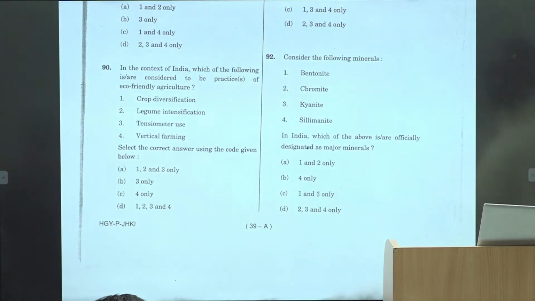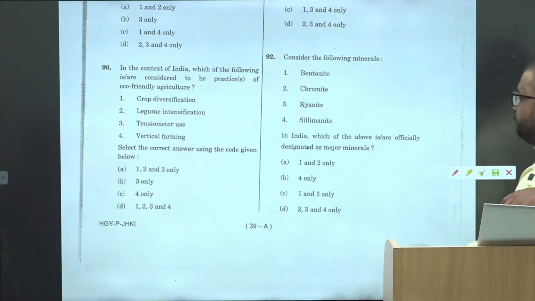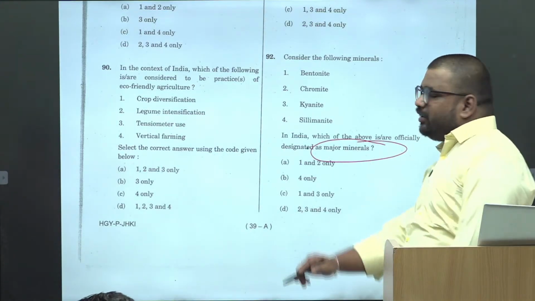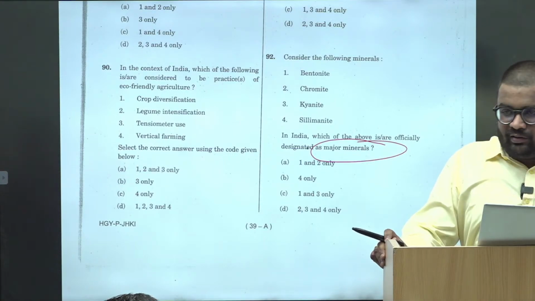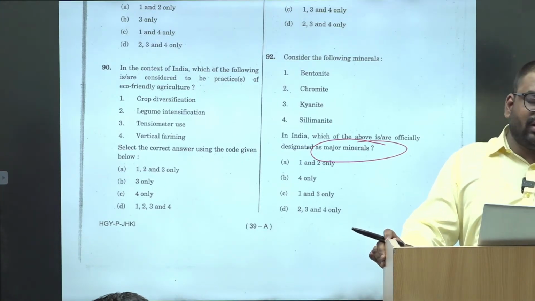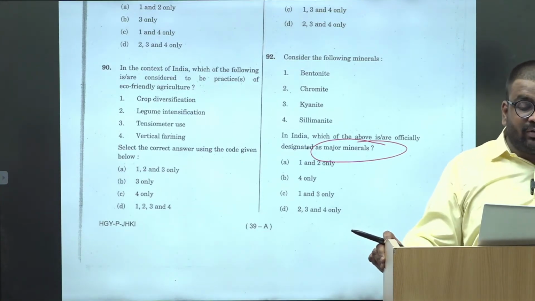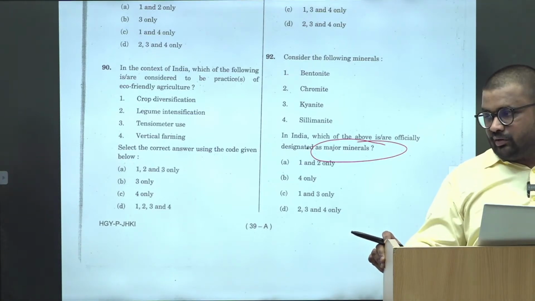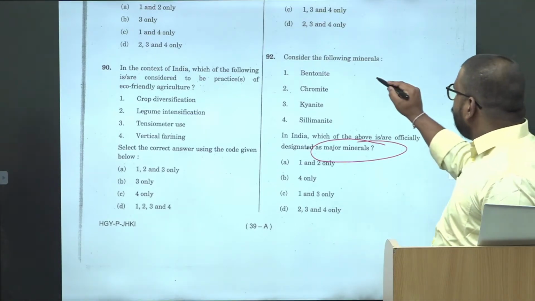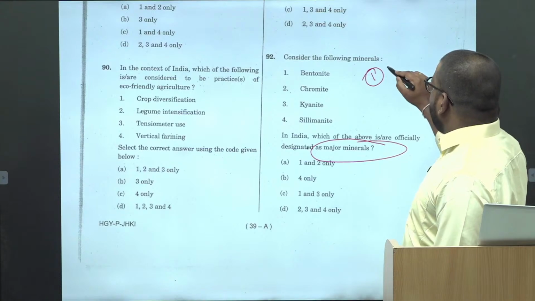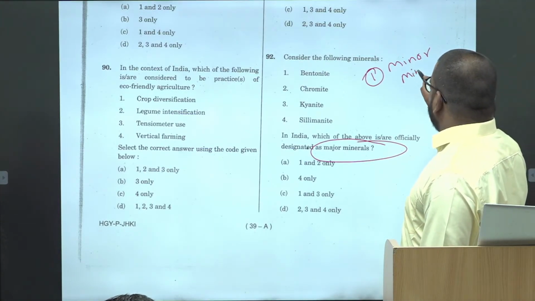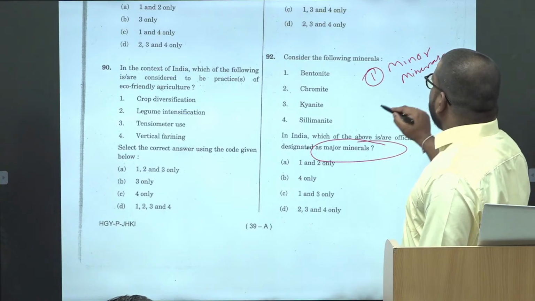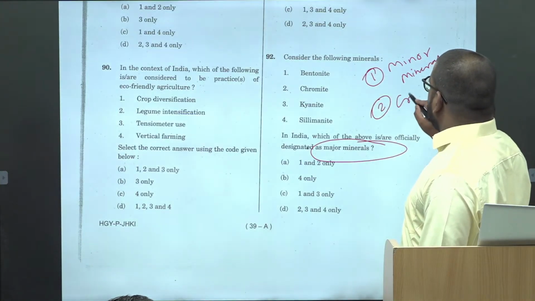Then are officially designated as major minerals. ठीक है, ये वाला जो क्वेश्चन आएगा मेजर मिनरल्स माइनर मिनरल्स वगैरह, you directly skip it. There is no point in unnecessarily attempting those questions. There is no elimination method. But what you do, you try to cover the list of minor minerals and second list of critical minerals.